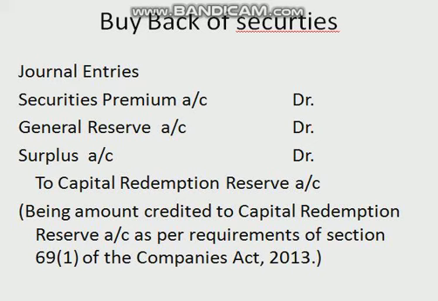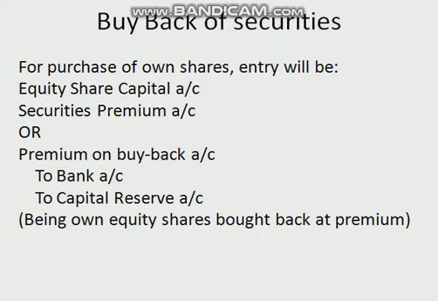Now there can be a case when buyback is done by purchasing its own shares. Then the entry will be equity share capital account debited, securities premium account debited, or premium on buyback account debited to bank, to capital reserve. Now equity share capital is nominal value of shares purchased.